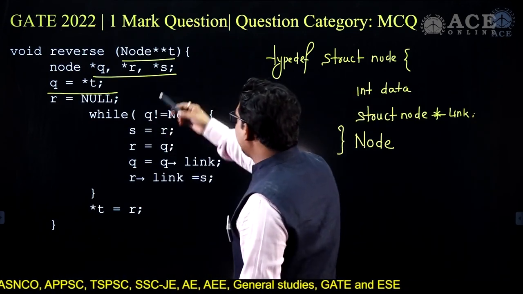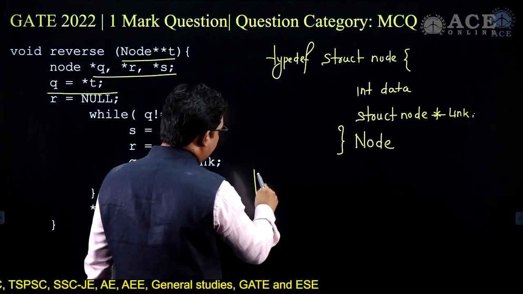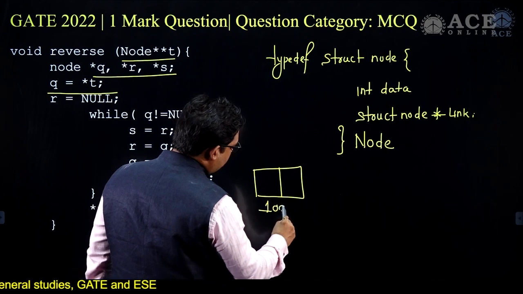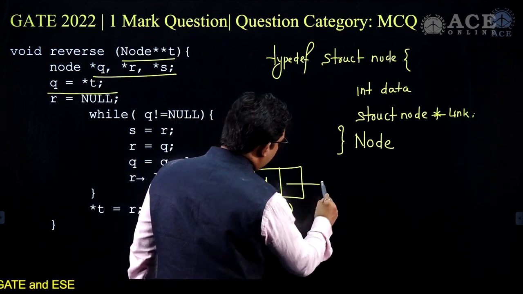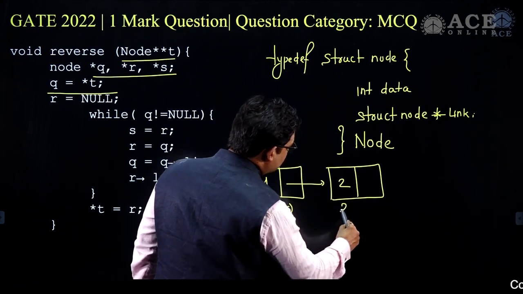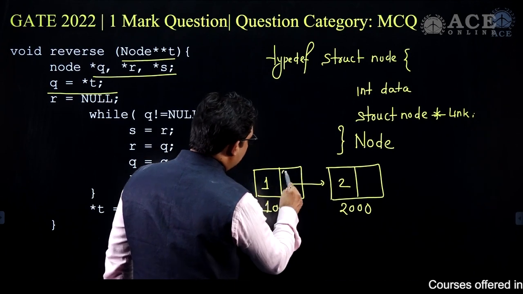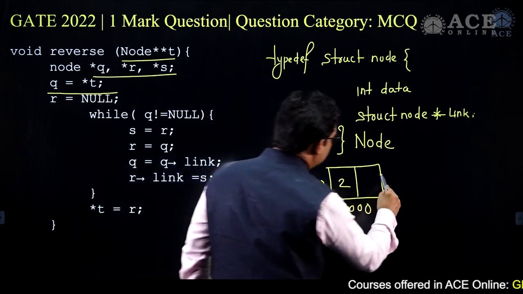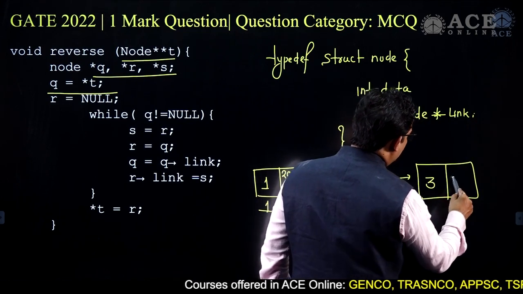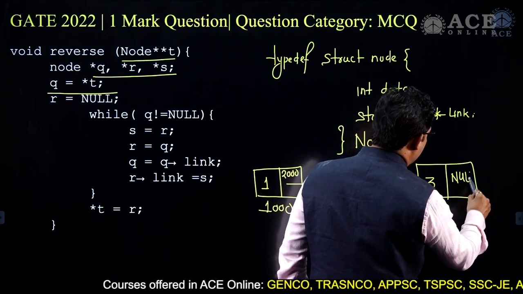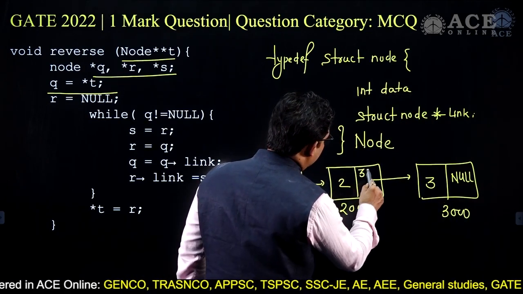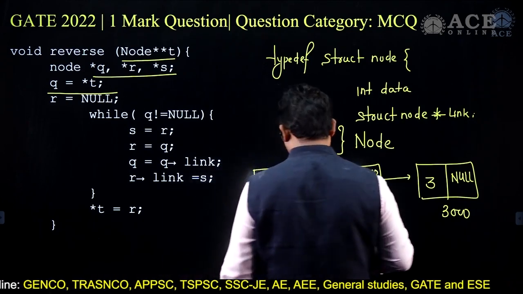To understand it in a better way, please have this notion: this 1000 is the node with value 1, then we have the link to 2, and suppose this is 2000, so I'll write the value 2000 here, and suppose the next value is 3, and the link here is null, and suppose this is 3000, so I'll write the value 3000.